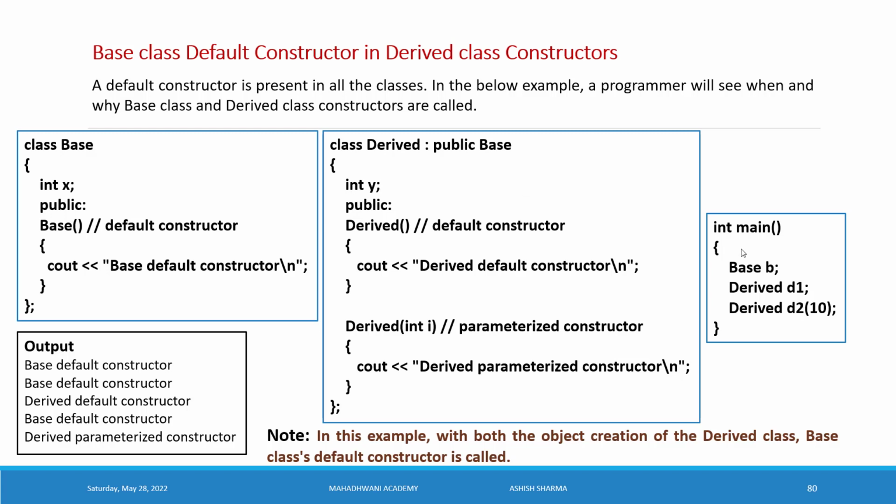After that we come to the main body. Inside the main body, first we create an object for the base class. If we create an object for the base class, which constructor will be called? Only the base constructor will be called, because we just created an object for the base class. It will not interact with the derived classes.